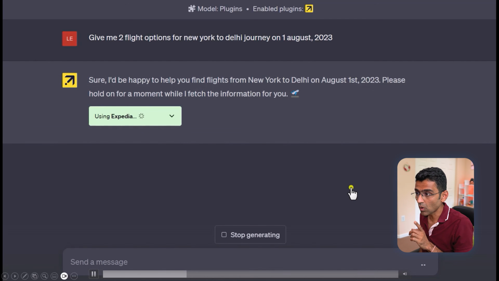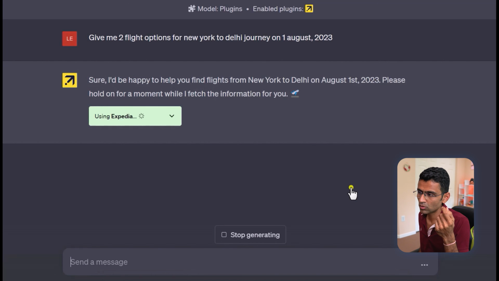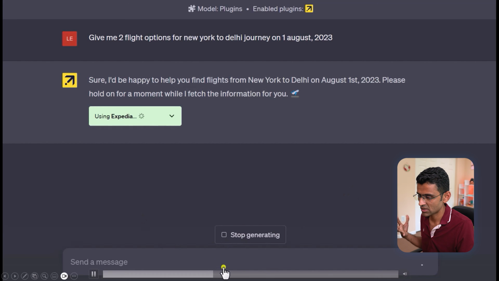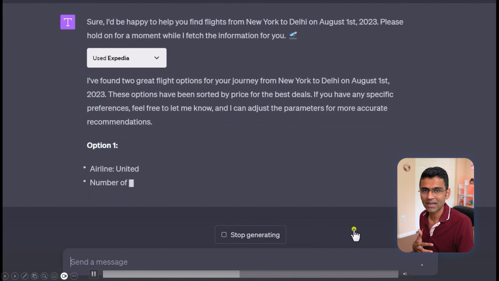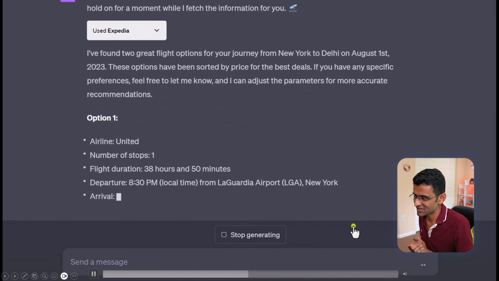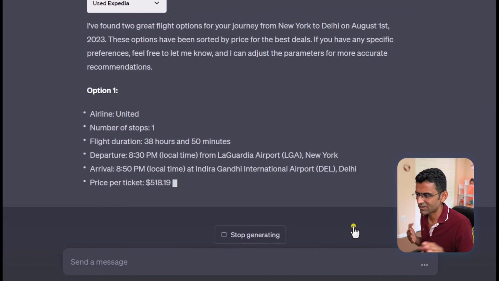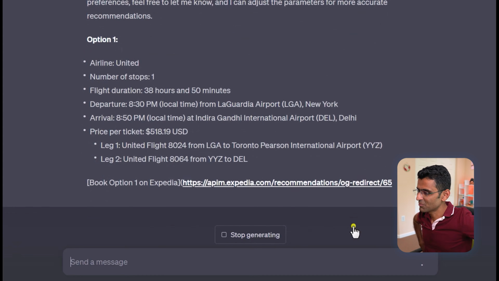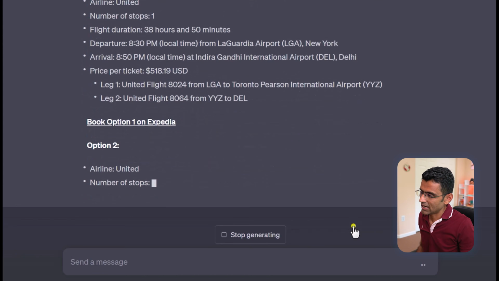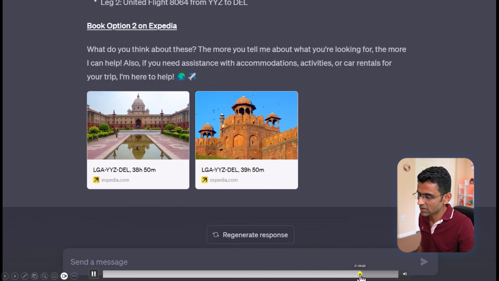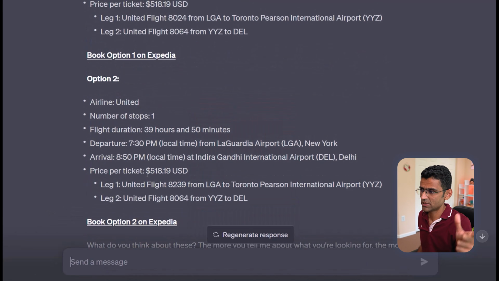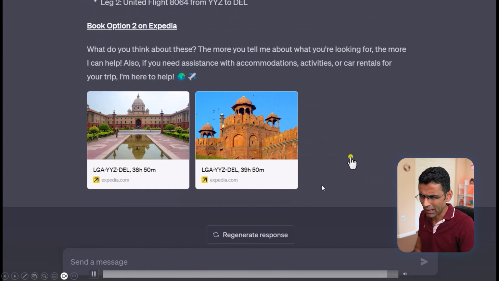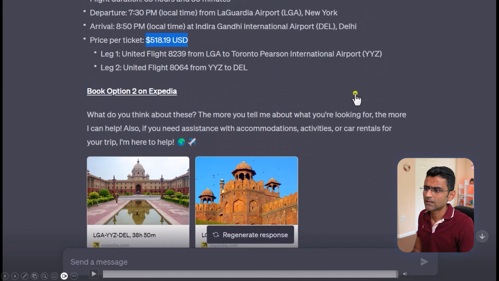So it will go to Expedia plugin, try to pull the information on the flights for a given date and given source and destination, and then it will start typing those 2 options. See, number 1 option is only, I think, $500 ticket, $518 ticket, which is a pretty good deal, by the way. I think I should book it for my next India trip. And there is the second option, and it will give you a link where you can go and book those tickets on Expedia. So what exactly happened when we enabled this plugin?